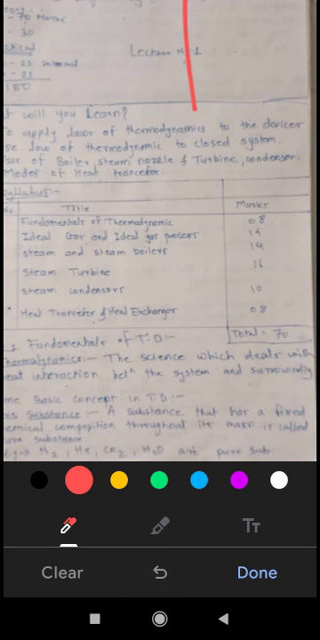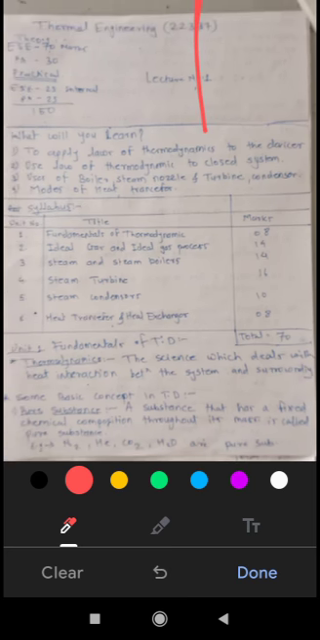Okay, next, fundamentals of thermodynamics. Thermodynamics is a very important branch of engineering. In engineering you will have to study a full subject on thermodynamics. So some fundamentals are given for the diploma students, and we will study those basic concepts in thermodynamics.